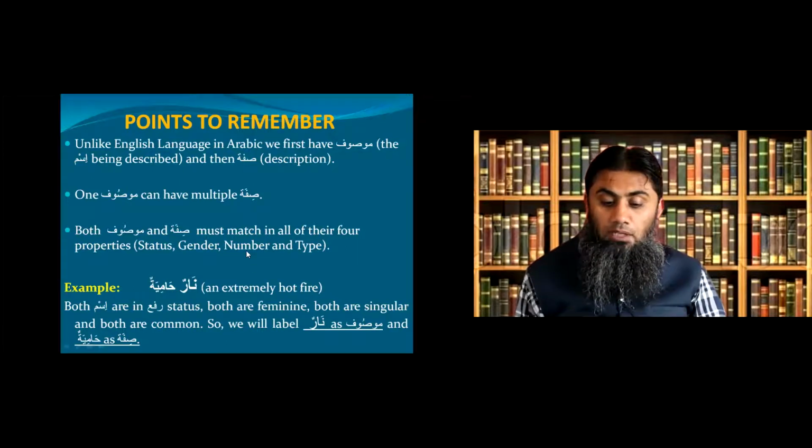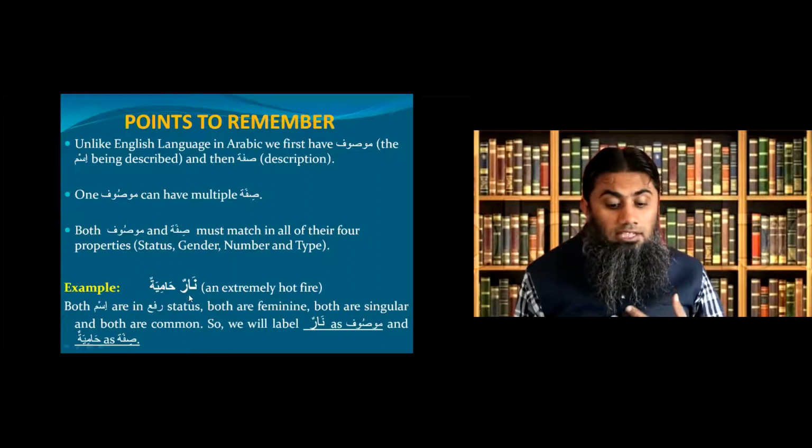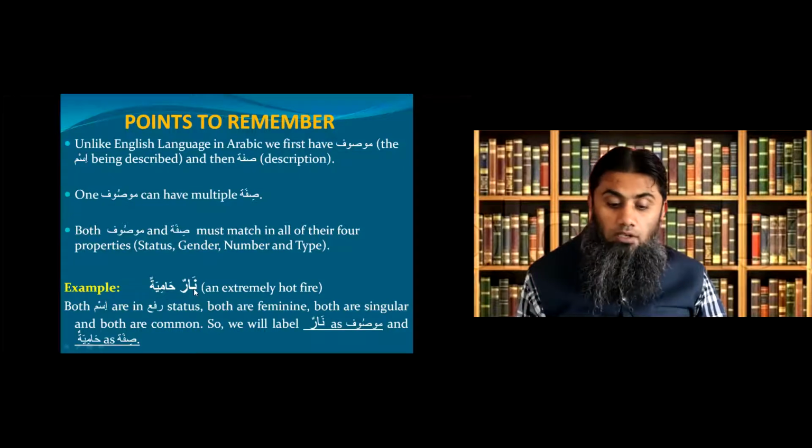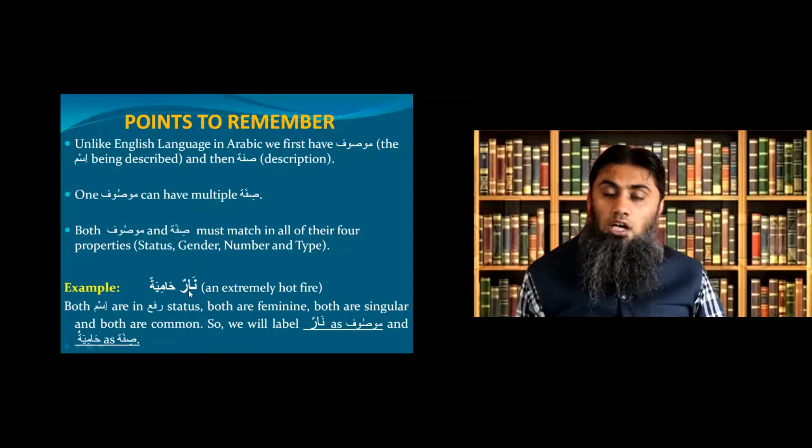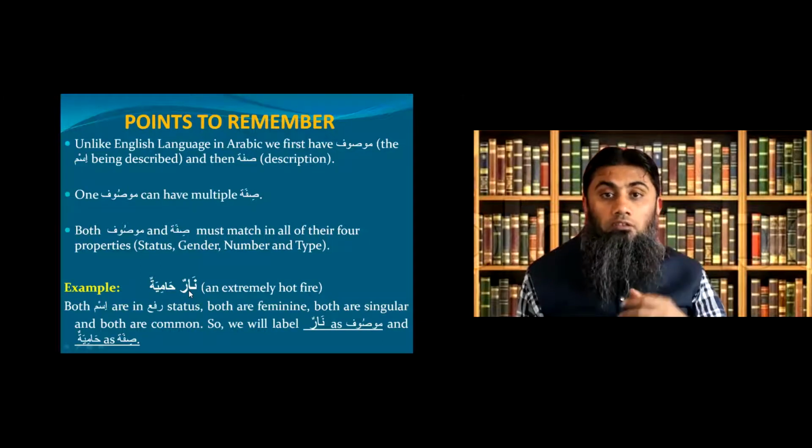And third property is number. Both of them are singular. How do you know? Because they have no sign of being pair or plural. And lastly, in terms of type, both of them are common. How do I know? There's no sign of being proper. So Narun and Hamiyatun, they both match in all of their four properties. So we'll say that they qualify to be Mawsuf and Sifa. So Narun is Mawsuf, the one being described, and Hamiyatun is Sifa.